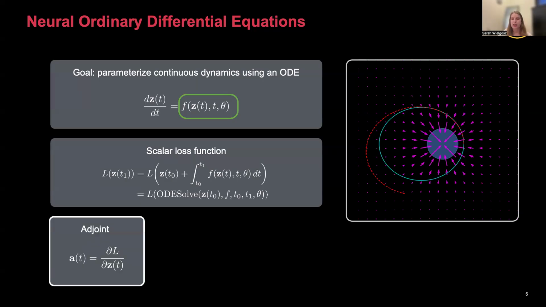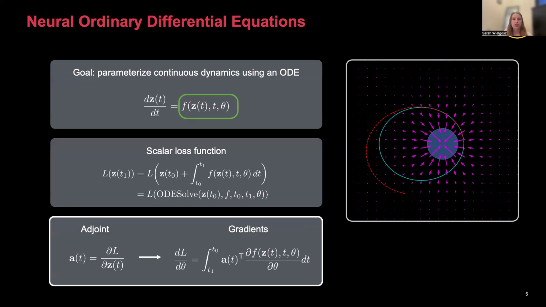And of course, we need to calculate our gradients to make updates to our models. To do this, we use the adjoint sensitivity method, and we first define the adjoint as the sensitivity of our loss to the model's hidden state at time t. And we can now define the gradients as shown. The most important things to note here are that the dynamics of this augmented ODE actually control our gradients. So we have a gradient parameterized by yet another ODE, and we're integrating backwards in time.